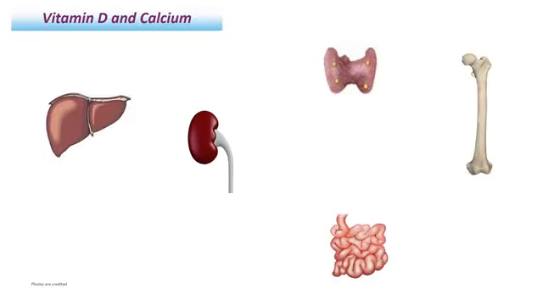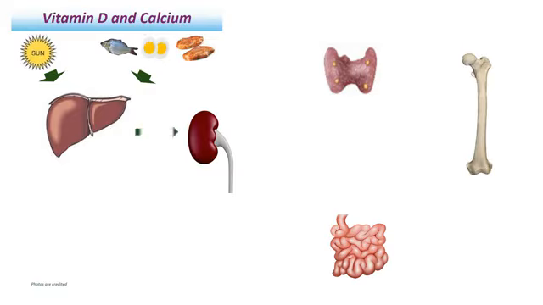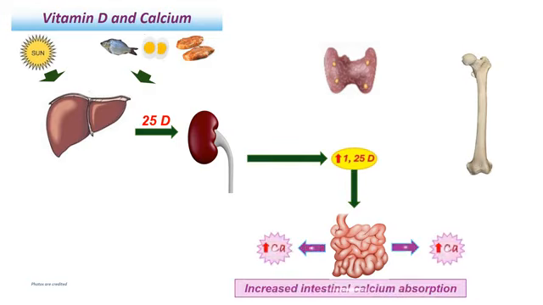Vitamin D and calcium. We know that we are getting vitamin D from sunlight. We are also getting vitamin D from the diet. Vitamin D comes to the liver for 25 hydroxylation. After 25 hydroxylation, it goes to the kidney for 1 hydroxylation. After 1 hydroxylation, it is converted into 1,25 dihydroxycholecalciferol and goes to the intestine for dietary absorption of calcium. As a result, serum calcium level will rise.